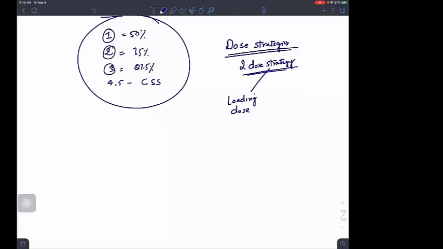We have already discussed this in the volume of distribution video. You can watch this concept in that video. I'm just correlating and integrating these two things now. So loading dose and maintenance dose.